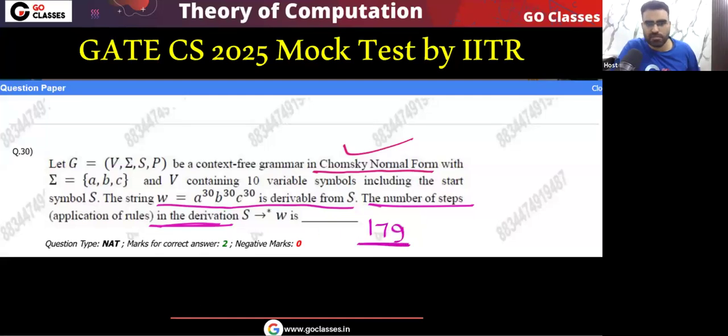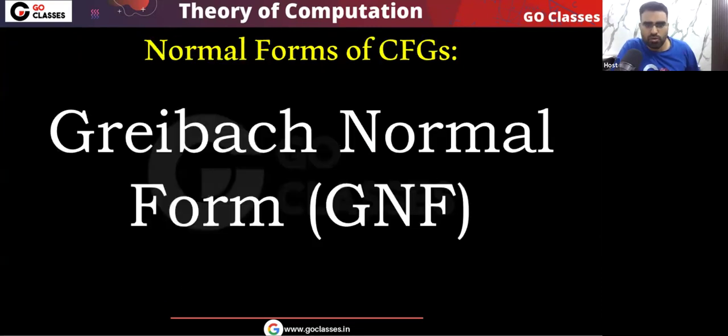Please tell me, did you understand? Very simple question. So we have seen Chomsky normal form. Please tell me, did you understand everything? In CNF, Chomsky normal form, whatever we have seen in this lecture, did you understand? Mainly the important points, what are those? Those are the definition of Chomsky normal form.